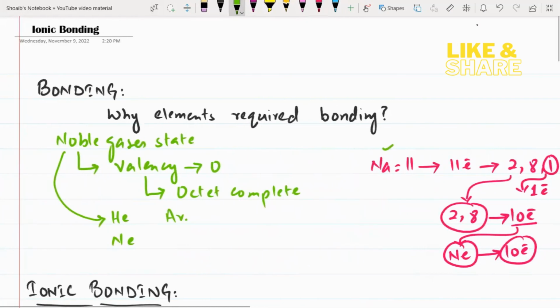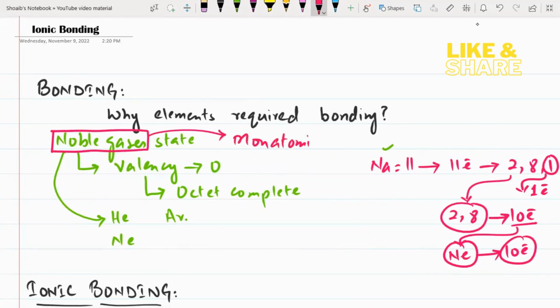Only the noble gases exist as monatomic gases. Monatomic gases means single-atom gases, not molecular gases. So the noble gases exist as monatomic gases, only single-atom gases. That means they do not require any bonding. Why? Because their valency is complete.